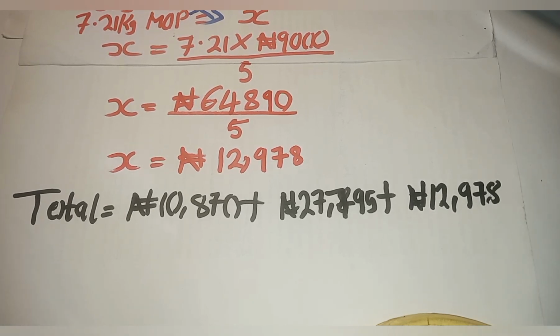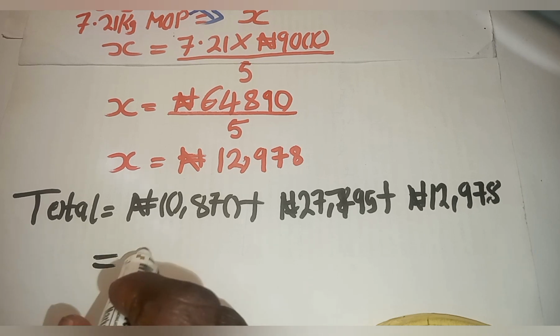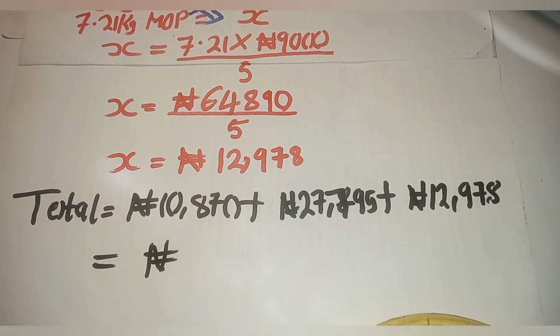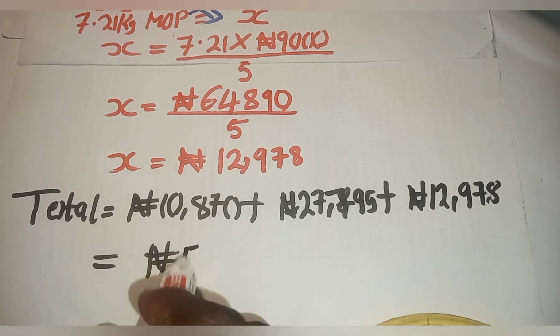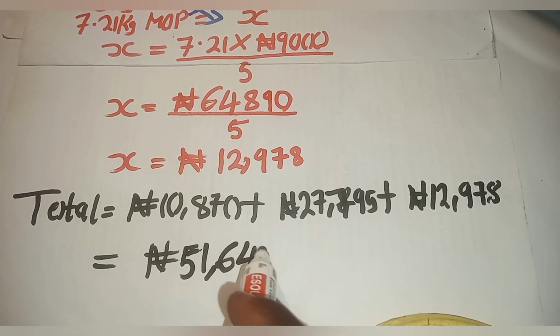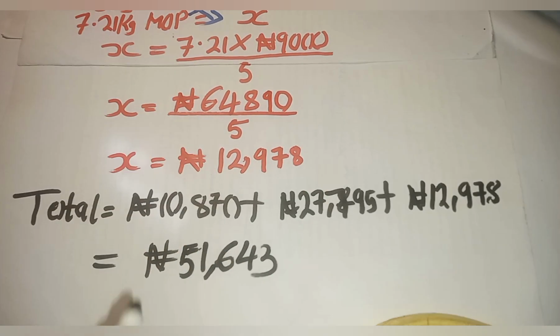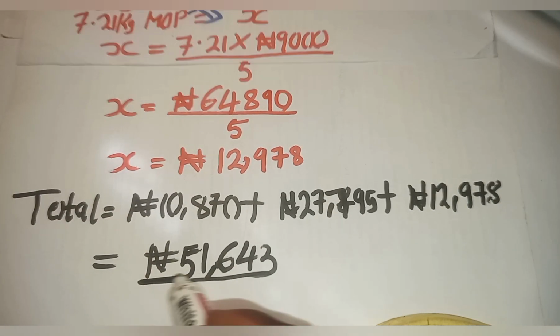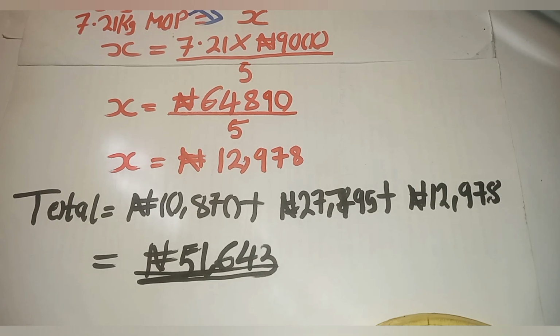So the addition of this will give us the total amount. You can punch your calculator to get the total addition. The value now is 51,643 naira. So that is the solution to the fertilizer calculation.